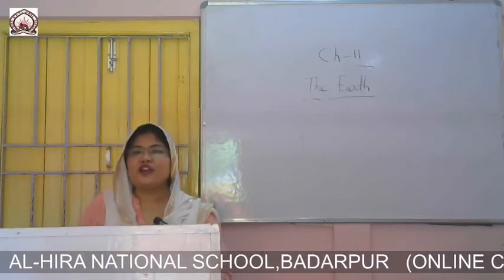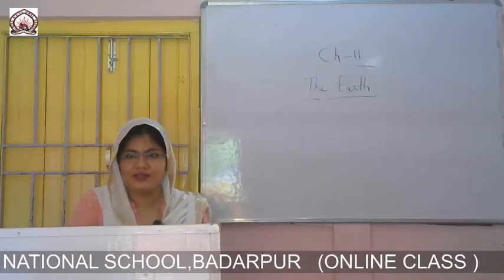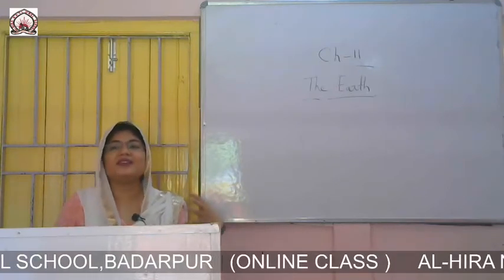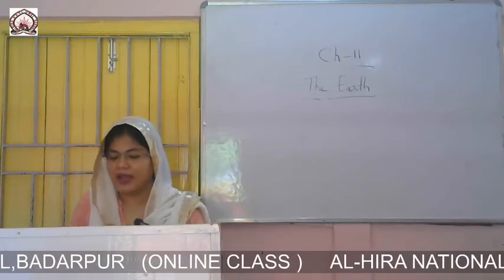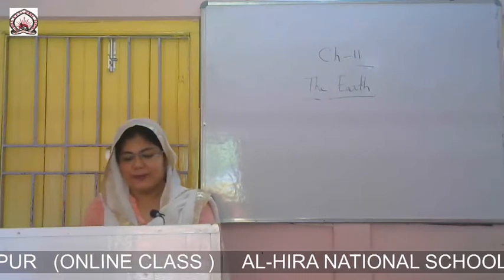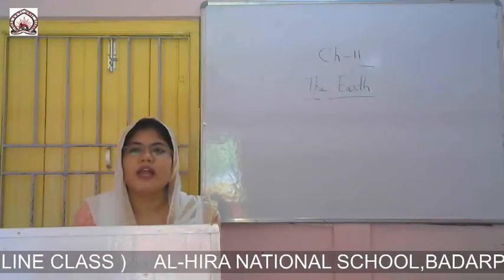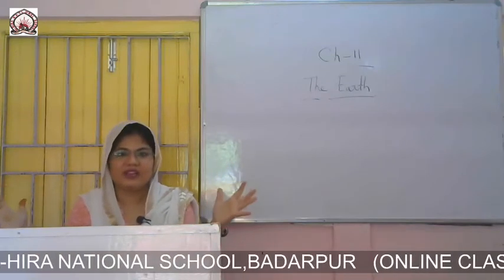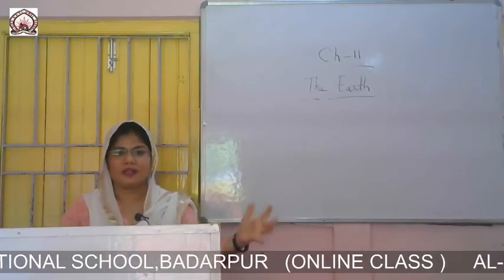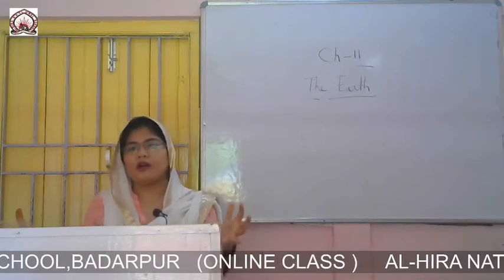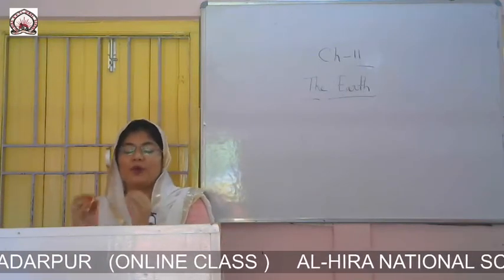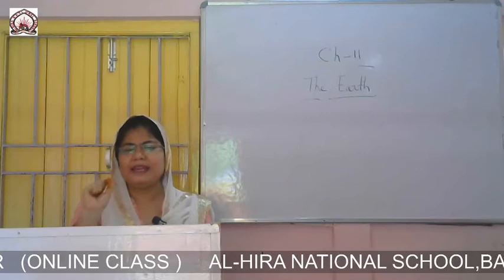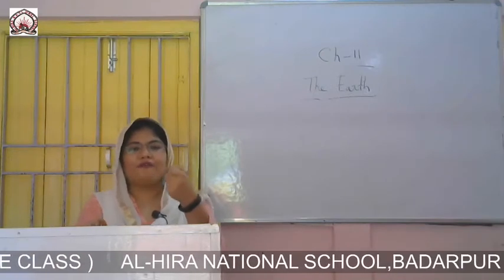Land is made of rocks and soil. Obviously the land is made up of solid particles, that is rock and soil. When rock breaks into tiny pieces, they form soil. Rocks are not tiny pieces, rocks are big. Big solid particles are said to be a rock. When it breaks down into tiny small pieces, that forms soil.